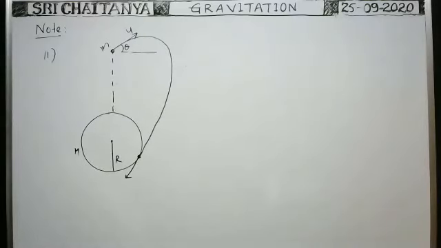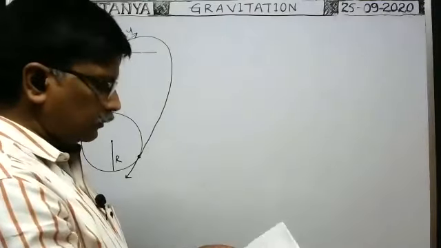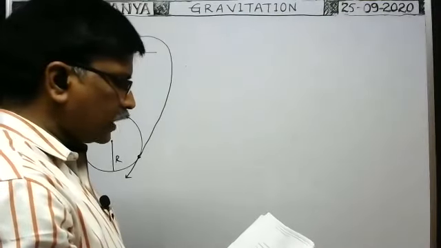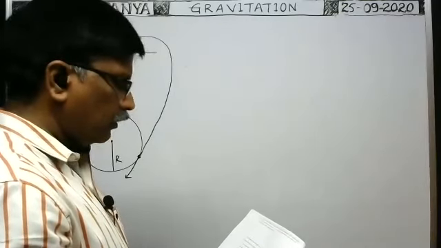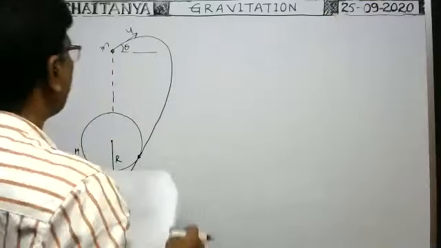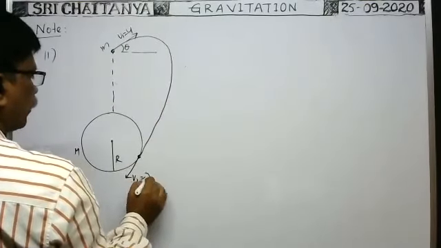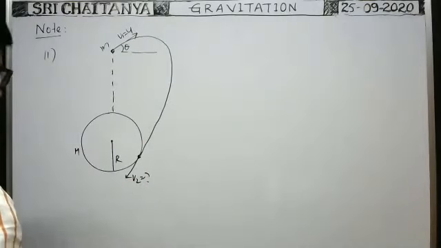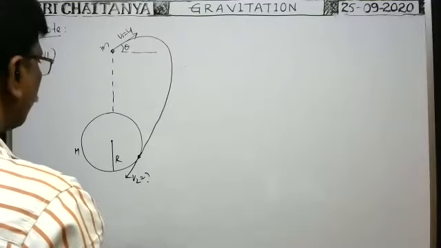I think in our assignment it is given. Already I sent it to you long back. Okay, yeah, here it is. So here they asked to find V1, the initial velocity. Whenever it reaches the point here, what is the velocity? They asked for the velocity. Now you see, we can apply the conservation of energy principle.